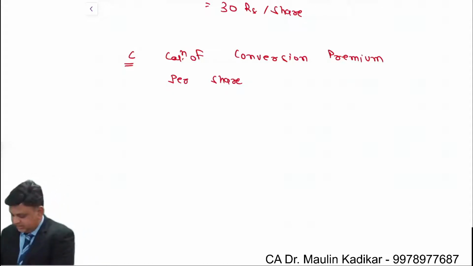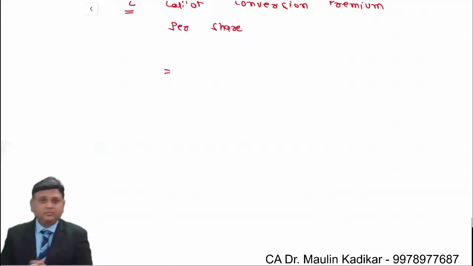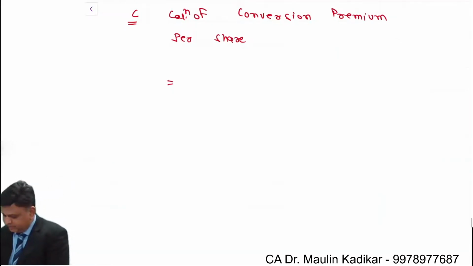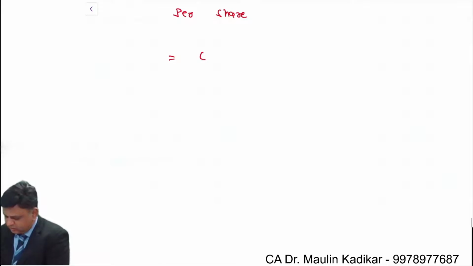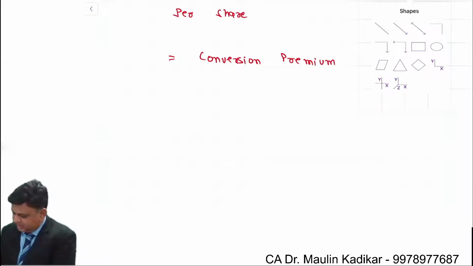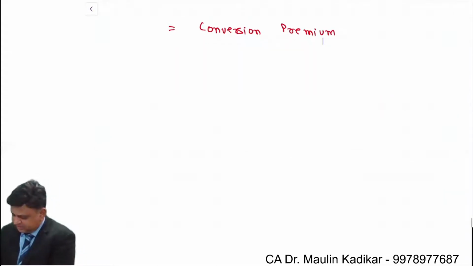It will be calculated like this. We understand logically that whatever is the conversion premium that we compute in a normal situation, the same is required to be found, and that will be converted later on into per share. What we do normally, the same is required to be found once again, and it is required to be converted on a per share basis.